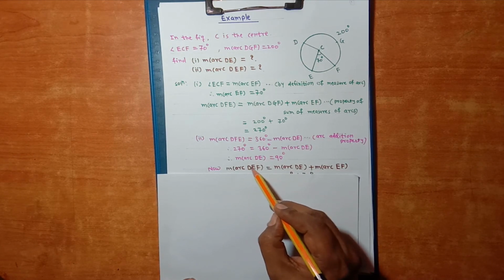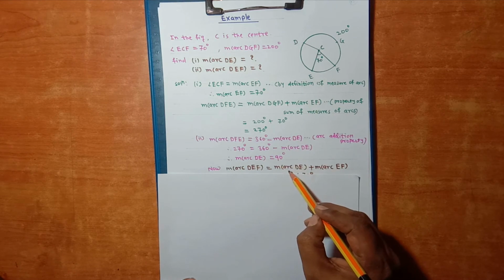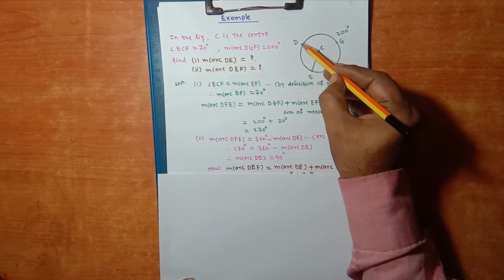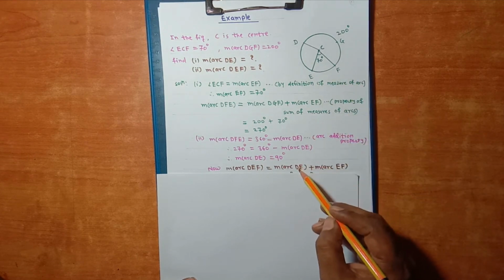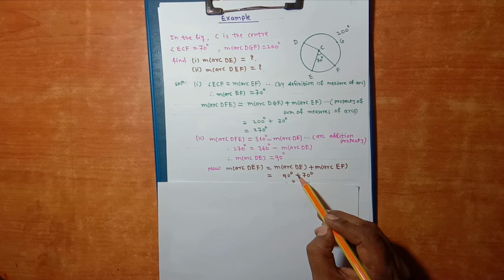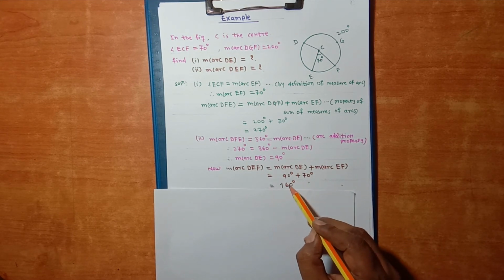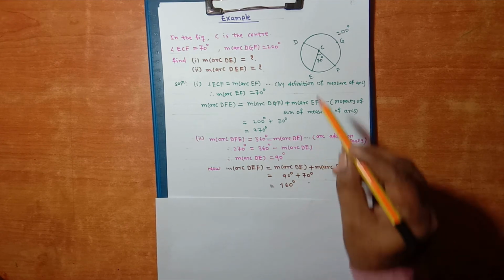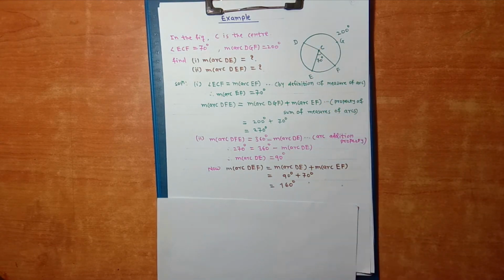Now measure of arc DEF is equal to measure of arc DE plus measure of arc EF. After substituting the values, measure of arc DE is 90 plus measure of arc EF is 70. So 90 plus 70 is equal to 160. So measure of arc DEF is equal to 160 degrees.